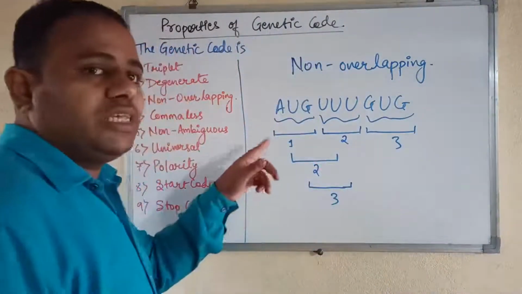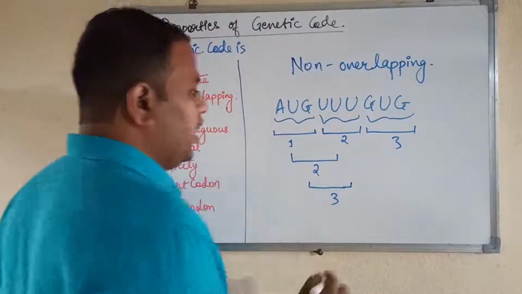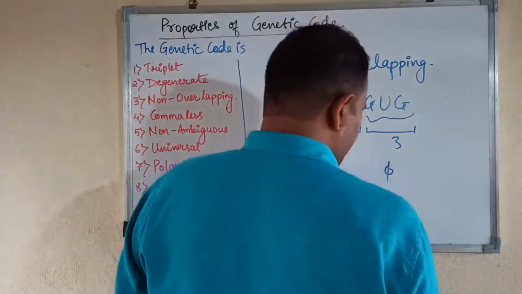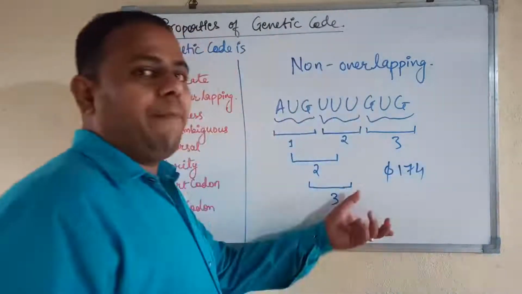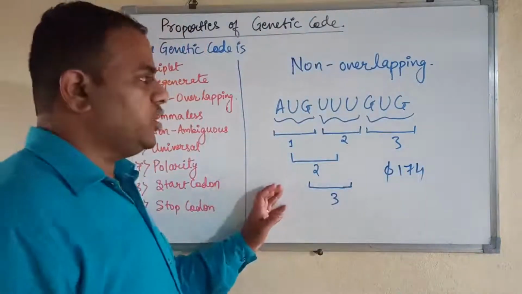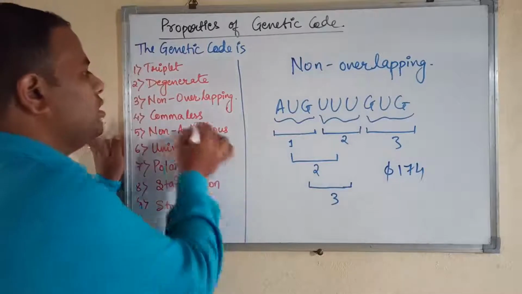There is a certain exception to this. In the bacteriophage ΦX174, overlapping genes are seen. That is the only exception here. Otherwise, the genetic code is non-overlapping.